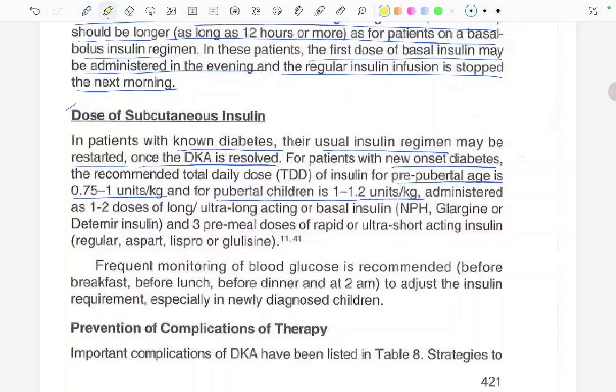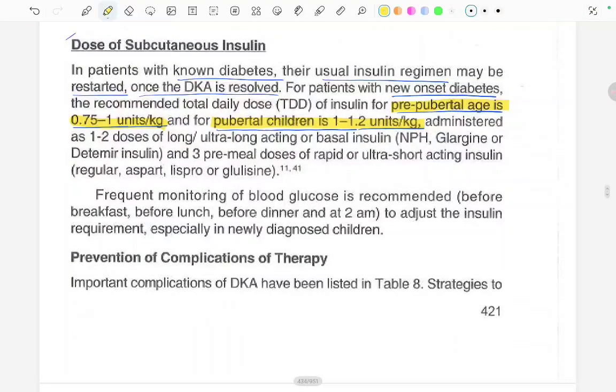Okay, this is important to remember when we are starting subcutaneous insulin. In prepubertal age it is 0.75 to 1, and for pubertal children 1 to 1.2 units per kg, administered as 1 to 2 doses of the ultra long-acting or basal insulin, NPH, glargine or detemir insulin, and 3 pre-meal doses of the rapid or ultra short-acting insulin: regular, aspart, lispro or glulisine. Frequent monitoring of blood glucose is required before breakfast, before lunch, before dinner, and at 2 a.m. to adjust the insulin requirements, especially in newly diagnosed children.